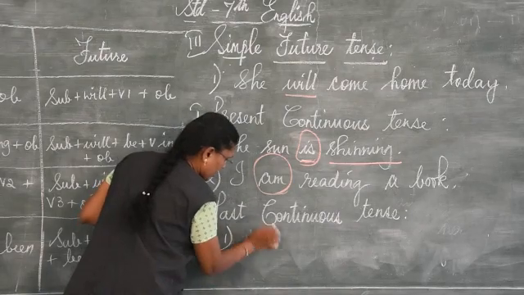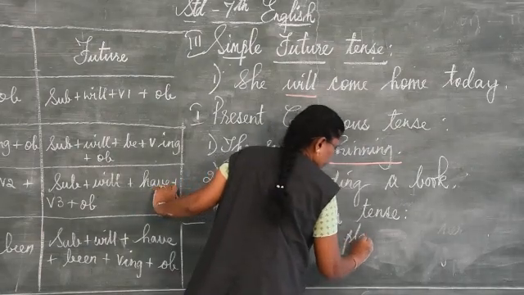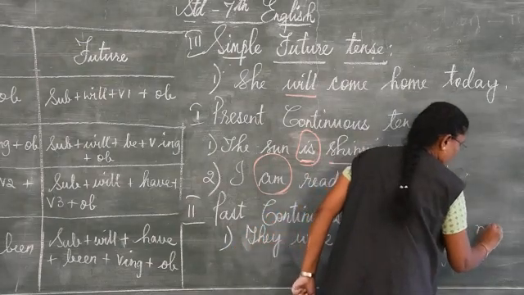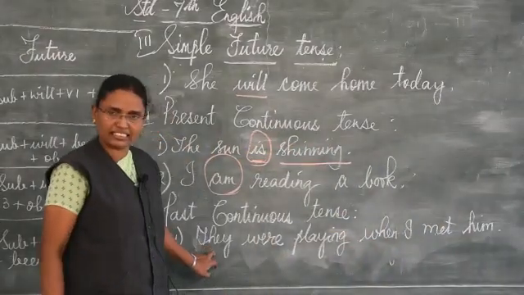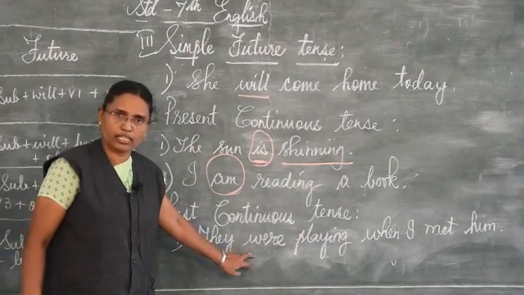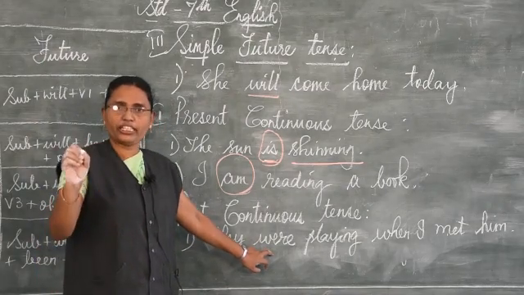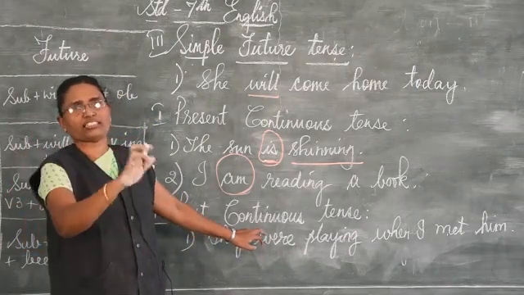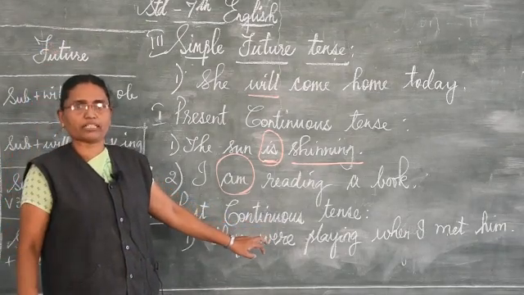For an example, they were playing when I met him. Okay, now, they is a subject. For this they, were is the verb. Understand? This is used for plural. For he, she, it, you can use was. Understand? He was singing, she was running, it was climbing the stairs. There might be the cat or something like that.